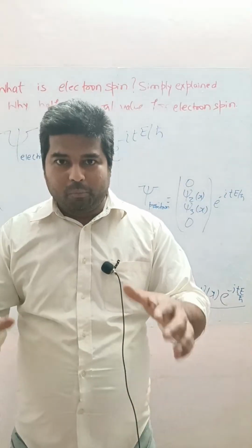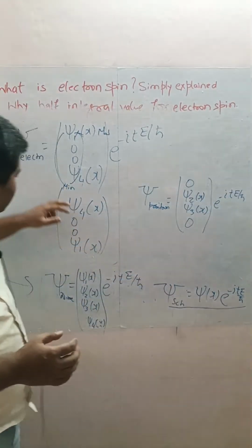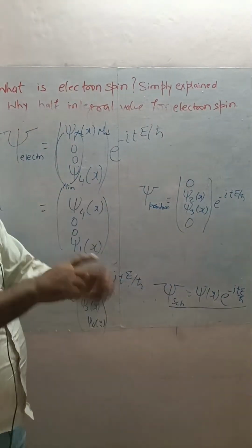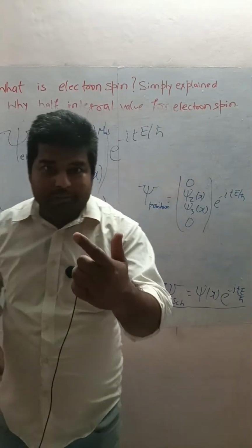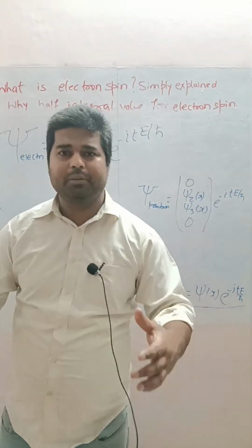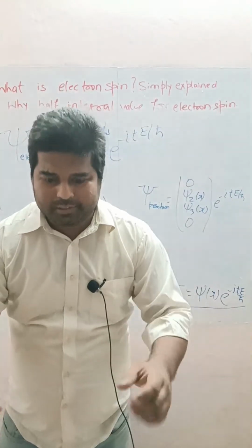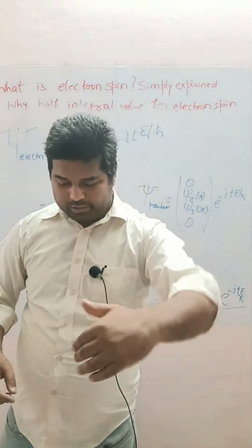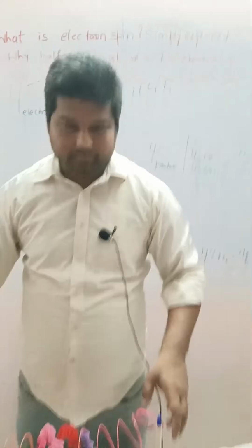Now see, what is electron spin? I told you that switching this amplitude position is a spin. How is it related to the electron, and what is the physical significance? Look there. I'm making the camera down.